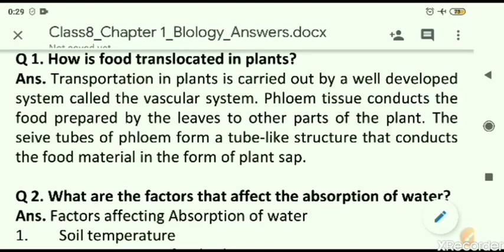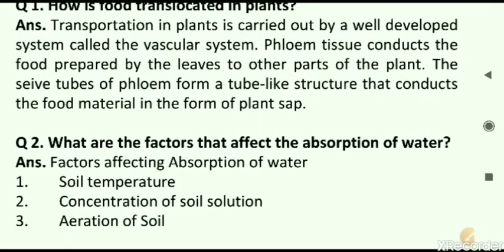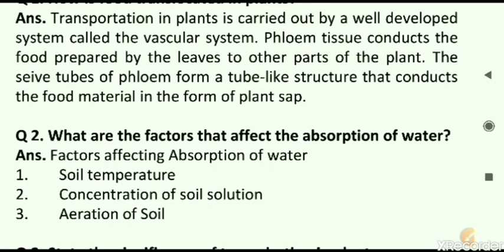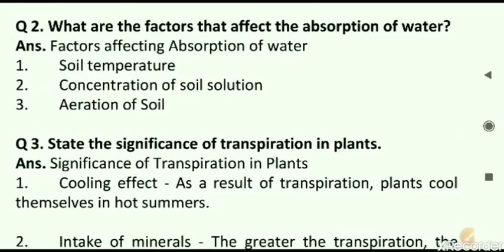The next line is: the sieve tubes of phloem form a tube-like structure that conducts the food material in the form of plant sap. What is plant sap? That is containing water as well as minerals both together. That is called plant sap. We have done that in the topic of ascent of sap.